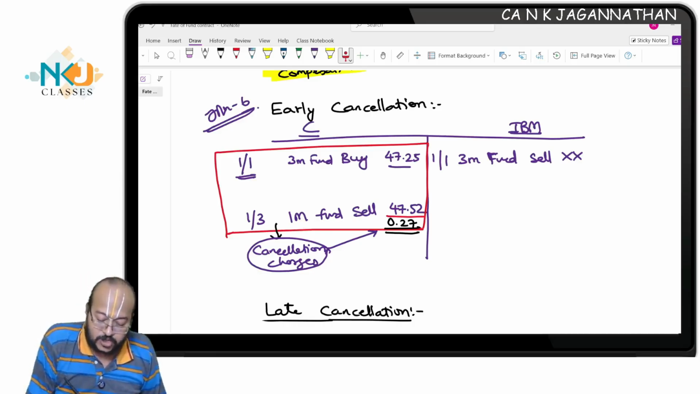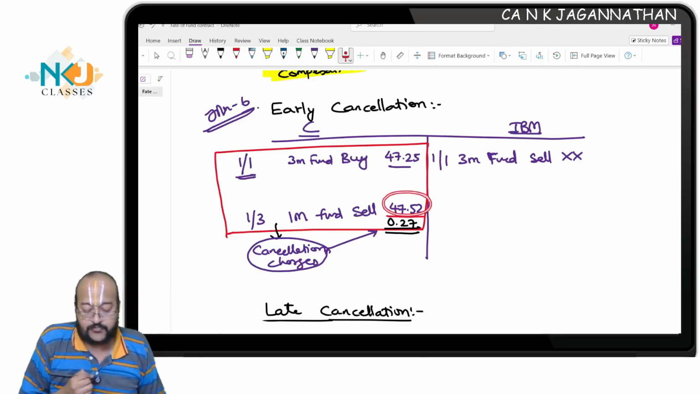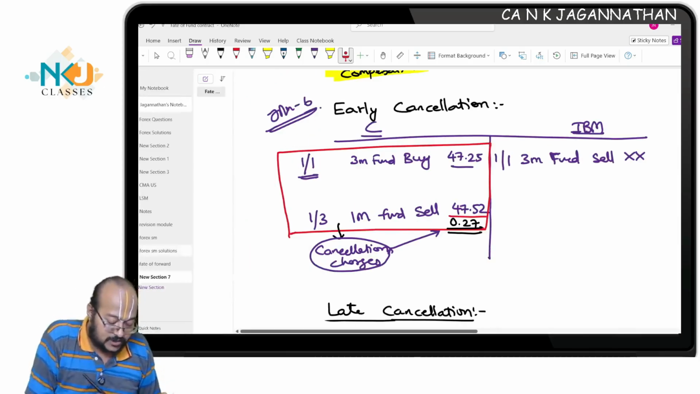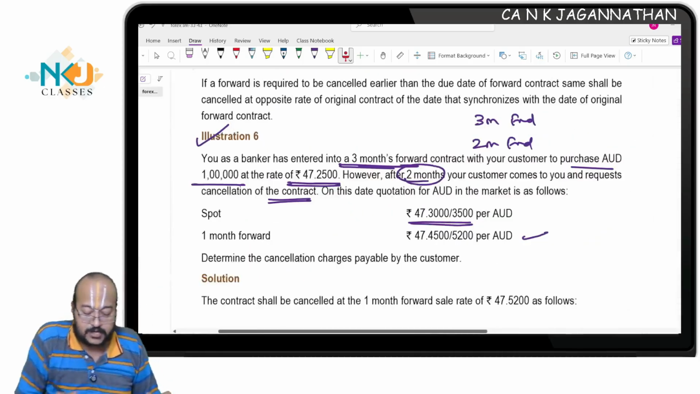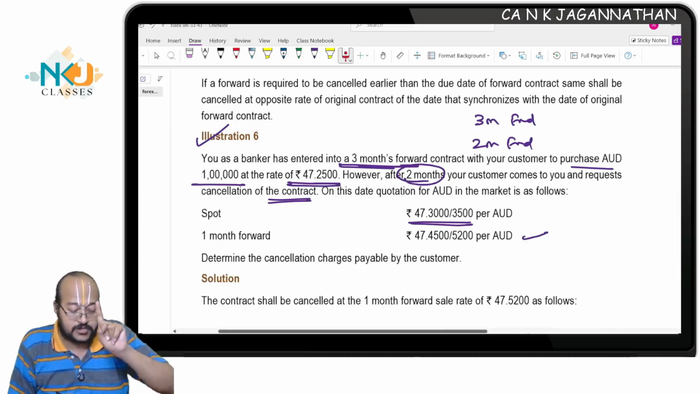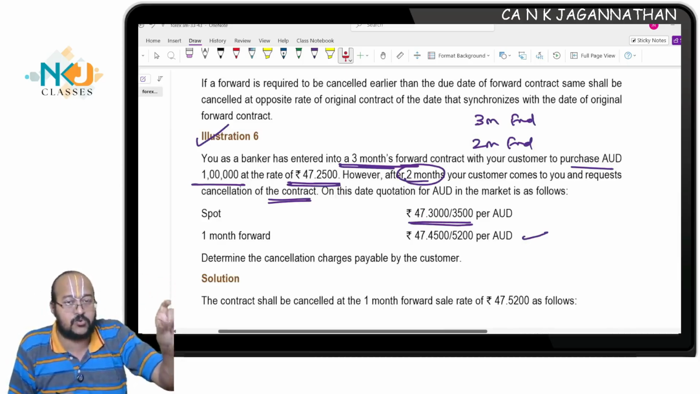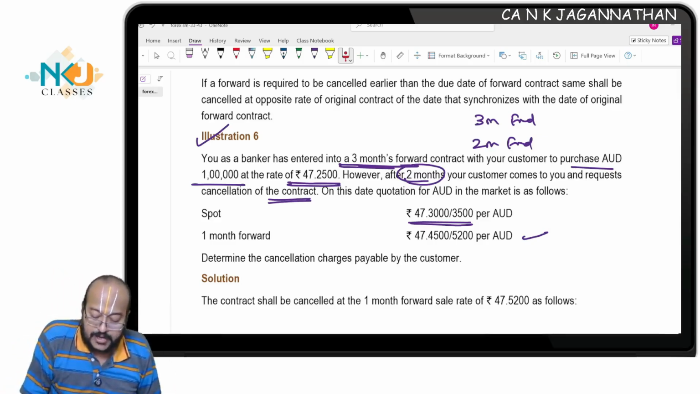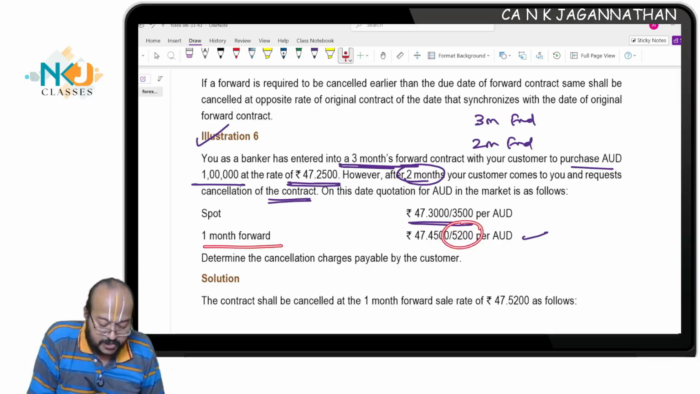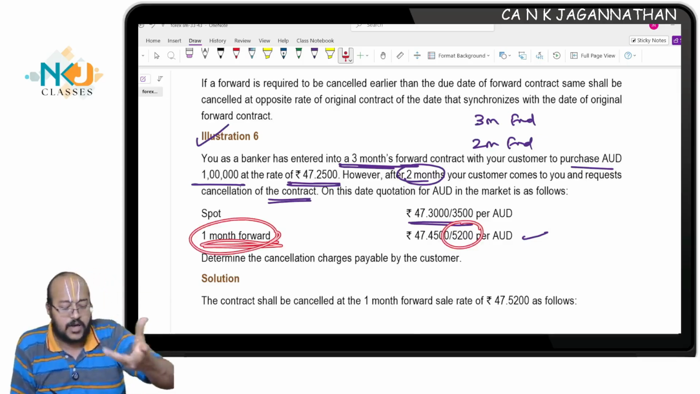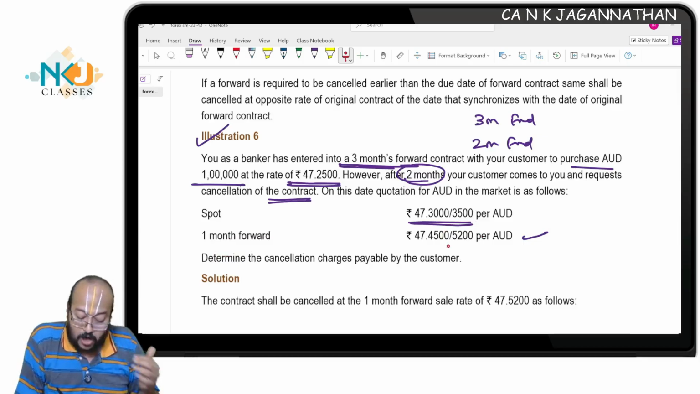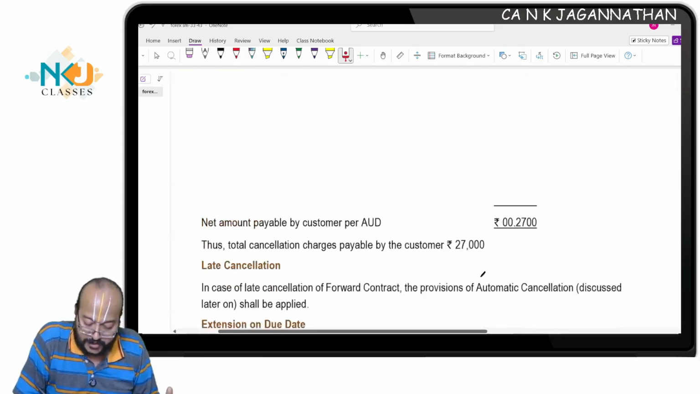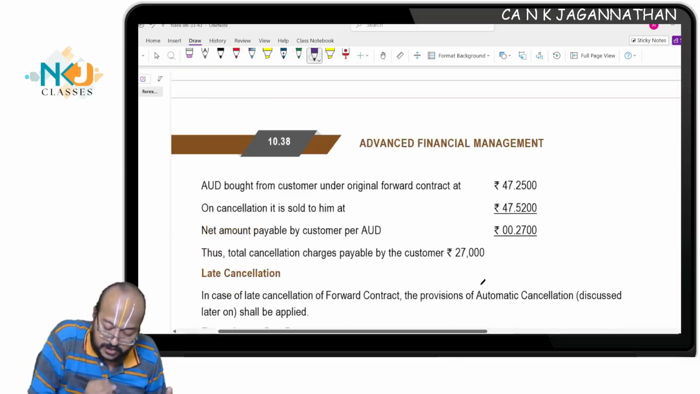What is the rate at which you will sell? 47.52. You are selling to the customer, not in the interbank market. If you are selling to the customer, the customer will have to buy. Among lower rate, higher rate, forward rate and spot rate, the 1 month forward offer rate you will consider: 47.52. This is what is given in the question solution.